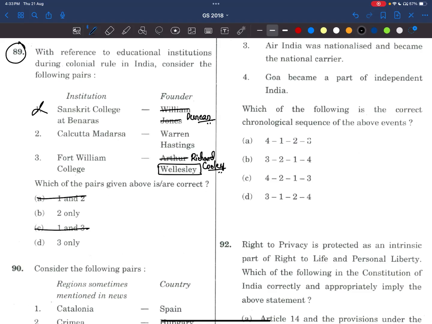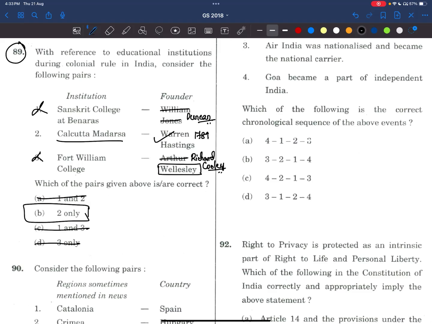We will be thinking, okay, we know Wellesley, so we'll think that maybe his full name is Arthur Wellesley, right? But it is there in Spectrum. It is clearly there. It is an easy question only, relatively. So third is also wrong. Answer is 2 only. Calcutta Madrasa was built by Warren Hastings in 1781. Sorry, 1781.